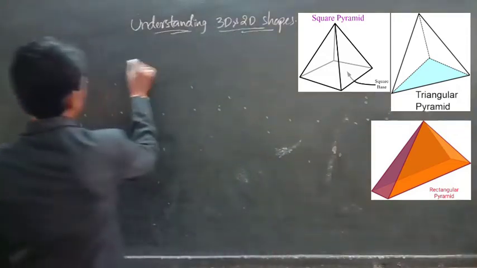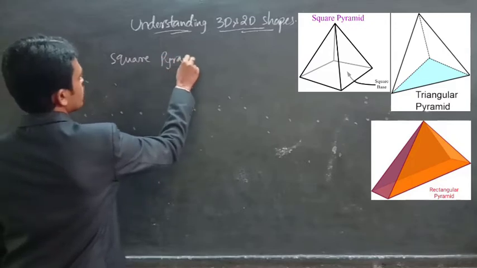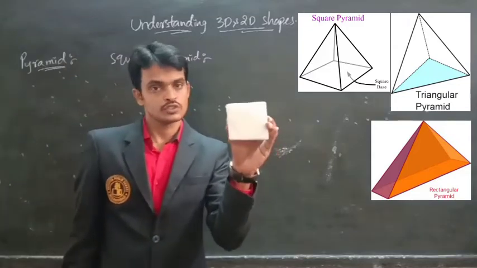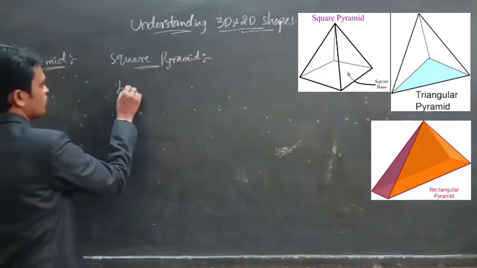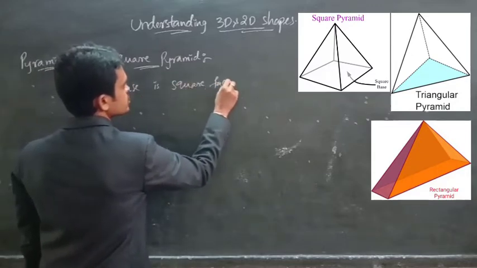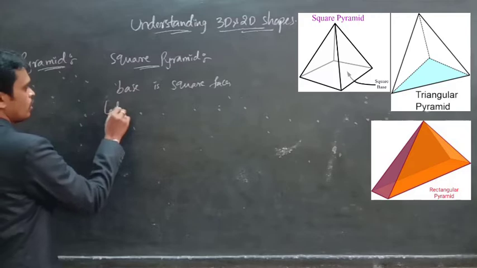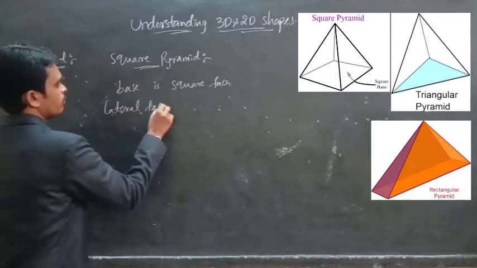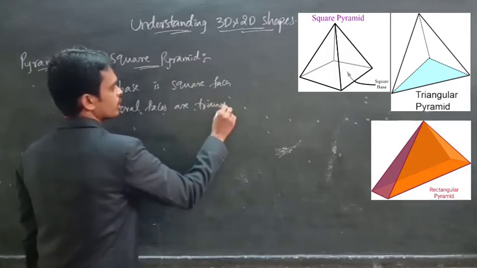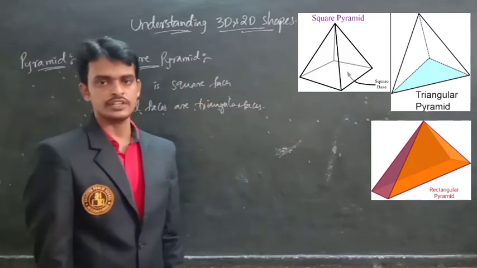Now let us discuss a square pyramid. Base is in which shape? Square shape. So base is a square face, and lateral faces are triangular faces. Lateral faces are triangular faces.